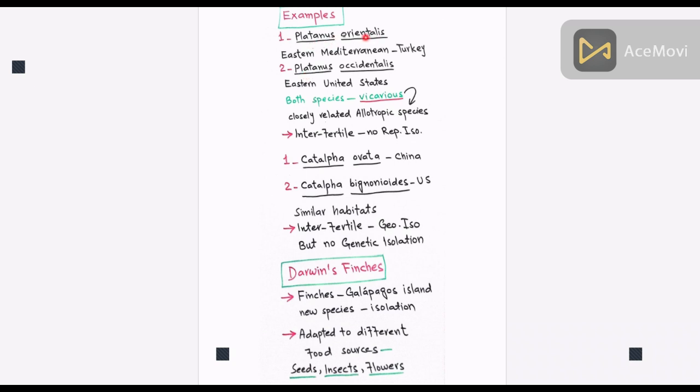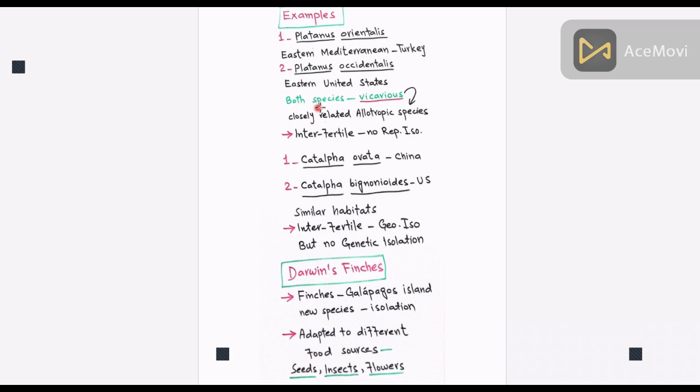Platanus orientalis is found in the eastern Mediterranean region in Turkey, and Platanus occidentalis is found in the eastern United States. The distance between the two species is almost thousands of miles. These two species of Platanus live in habitats where ecology differs by very low temperature and snowfall.